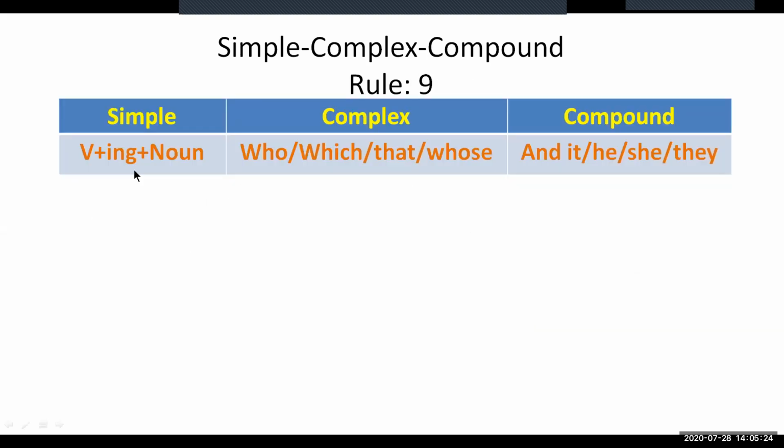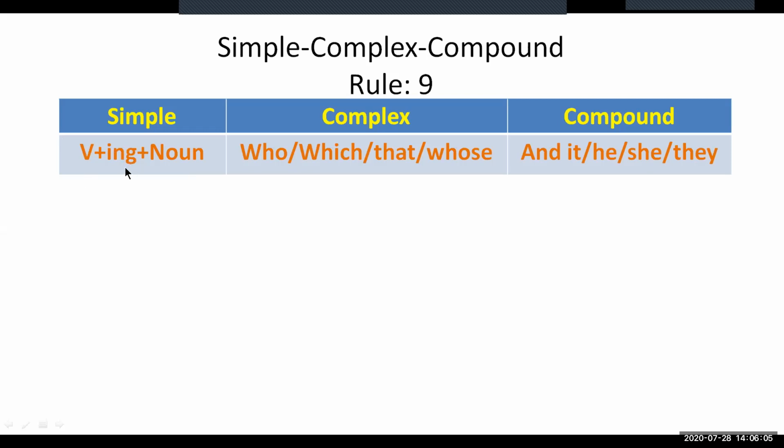Rule number 9 states that in simple form, there will be verb plus ing plus noun. That means a noun and verb ing. I mean, we normally call a verb ing with a noun, whether the noun is after the verb ing or before the verb ing, a present participle, which acts as an adjective. So a verb ing can be other than an adjective. Say, a verb ing can be a gerund, in which the verb ing is a noun, but this rule is based on present participle structure, in which the verb ing acts as a present participle.